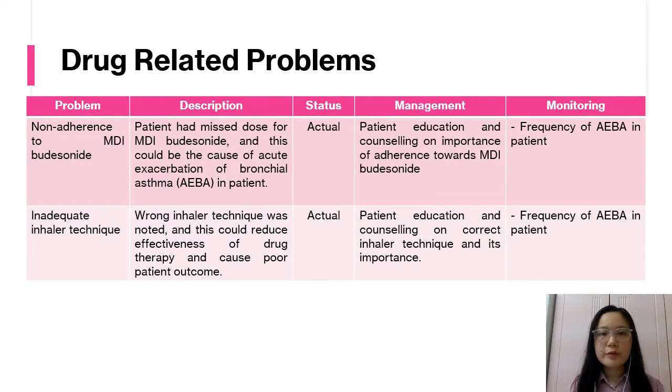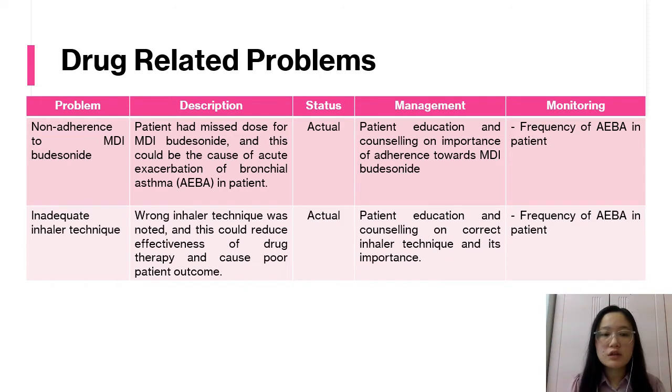Next, drug-related problems. Firstly, non-adherence to MDI budesonide. According to past medication history, patient had missed dose for MDI budesonide and this could be the cause of acute exacerbation of bronchial asthma (AEBA) in this patient. For the management, patient education and counseling on importance of adherence towards MDI budesonide is required, especially for his parents, and we can monitor the frequency of AEBA in this patient.